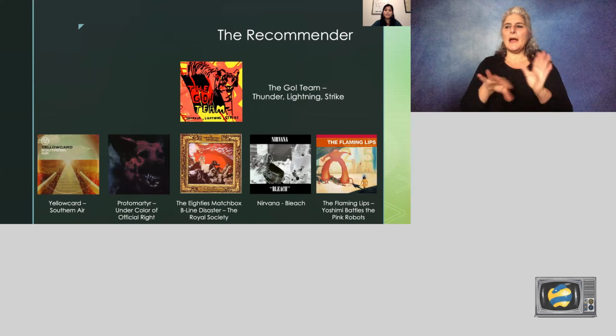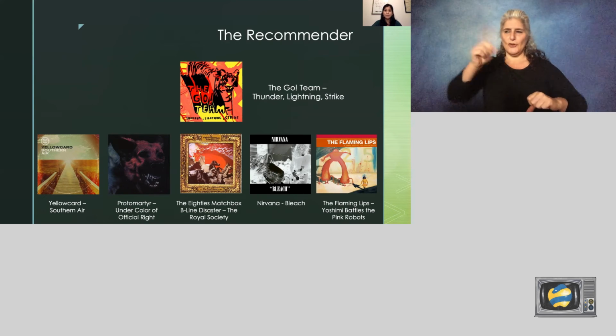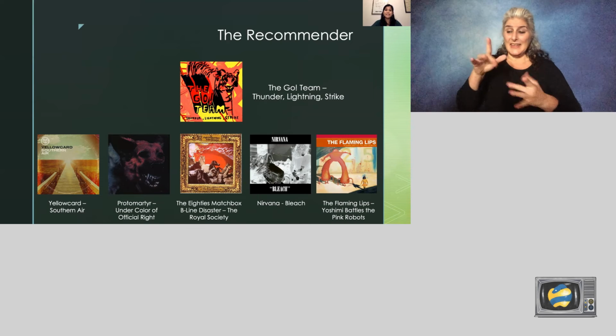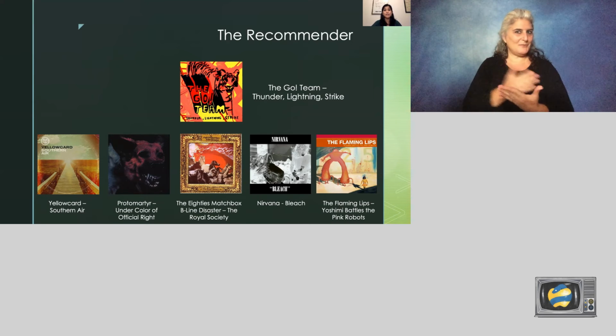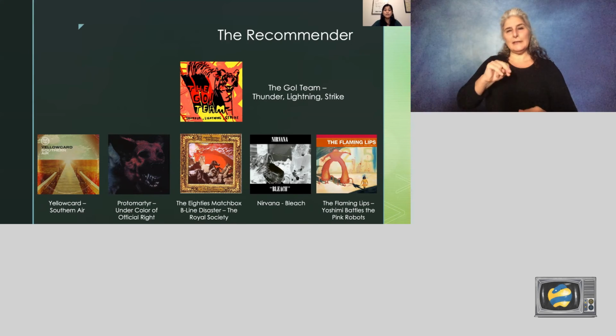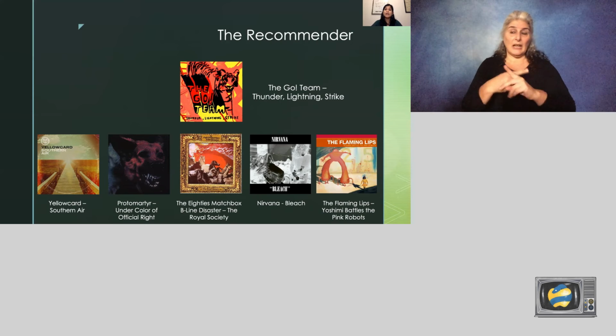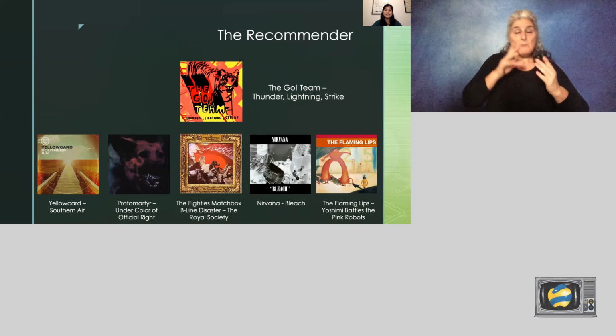I picked the Go Team's Thunder, Lightning, Strike album, which is an incredibly varied album. The Go Team is considered an indie band, and this album features a lot of songs that are danceable, instrumental, and repetitive. I really like these 5 recommendations.